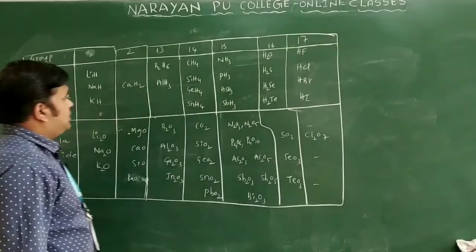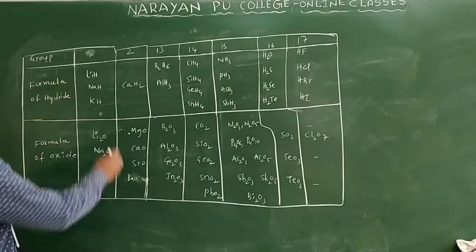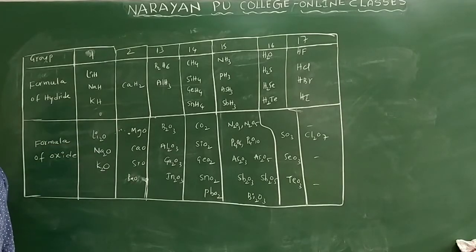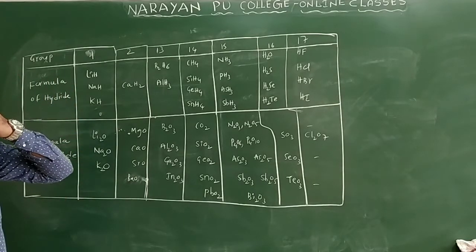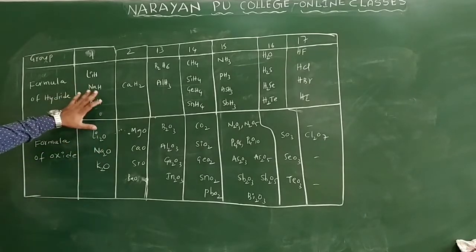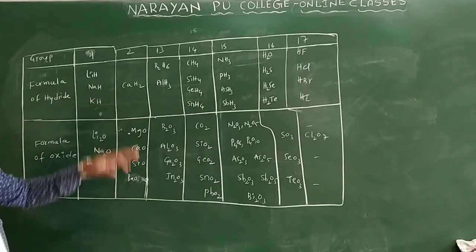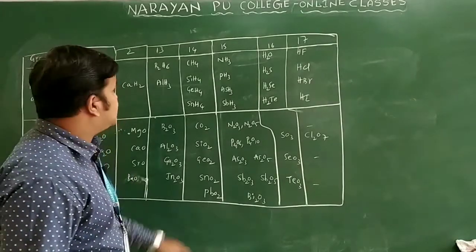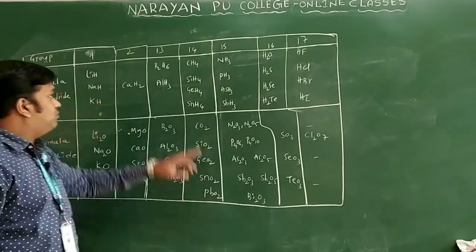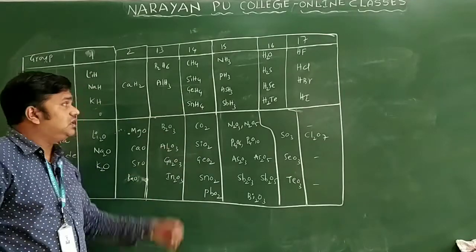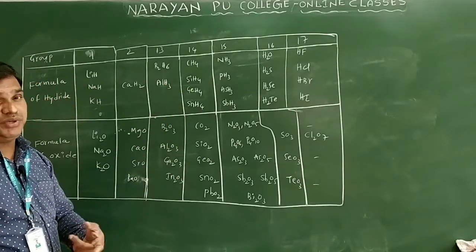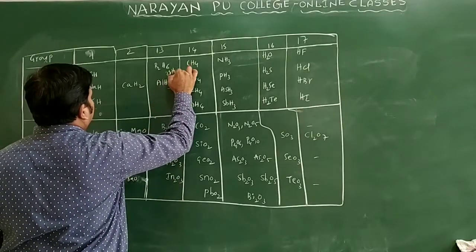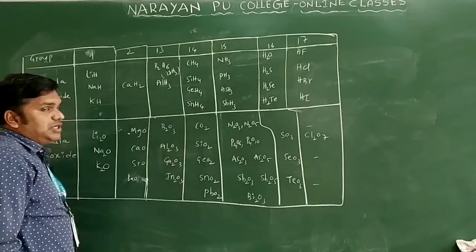Now let us see this table. We have the group number, from the first group up to the 17th group, the formula of the hydrides and the formula of the oxides. First group valence is 1, they form hydrides like lithium hydride, sodium hydride, potassium hydride. In the second group, calcium hydride is easily formed, but beryllium hydride and magnesium hydride are not formed easily. Come to the third group, we have B2H6, which we call diborane, and you can also write this in the form of BH3.